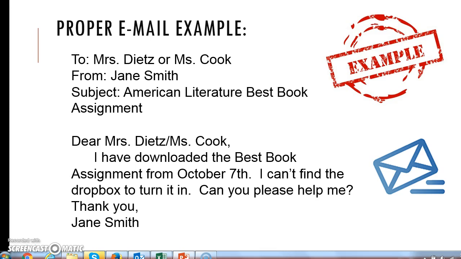Here's a quick example of what an email would look like. Right here it says, Dear Mrs. Dietz or Ms. Cook, I have downloaded the best book assignment from October 7th. I can't find the Dropbox to turn it in. Can you please help me? Thank you, Jane Smith. They have a salutation, they've been specific about the class and the assignment, and they've signed it appropriately.